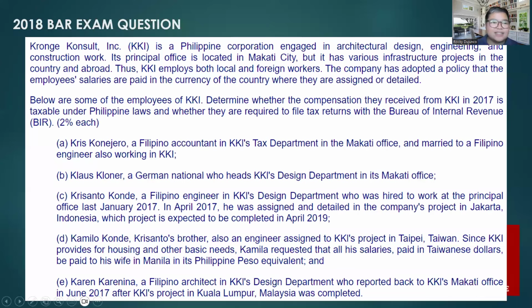Okay, so let's answer this 2018 bar exam question. This is Crunch Consulting, a Philippine corporation engaged in architectural design, engineering, and construction work. Its principal office is in Makati City, pero marami siyang project in the country and abroad. So si KKI employs both foreign and local workers, and the company has adopted a policy that the employee salaries are paid in the currency of the country where they are assigned. So yung currency lang, no? So that is not an important factor in answering the questions here.